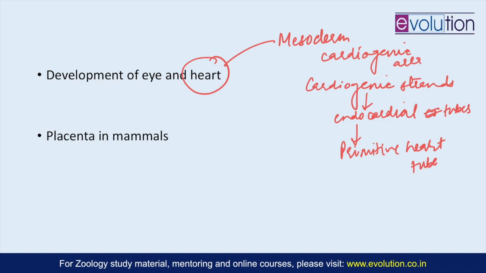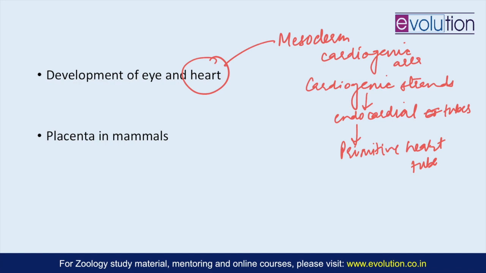The truncus arteriosus will eventually divide and give rise to the ascending aorta and pulmonary trunk. The bulbus cordis will develop into the right ventricle, and the primitive ventricle will form the left ventricle, and the atrium will become the anterior portion of both the right as well as the left atrium. The sinus venosus, on the other hand, develops into the posterior region of the right atrium, the SA node, and the coronary sinus. So that is how the development of the heart will take place.